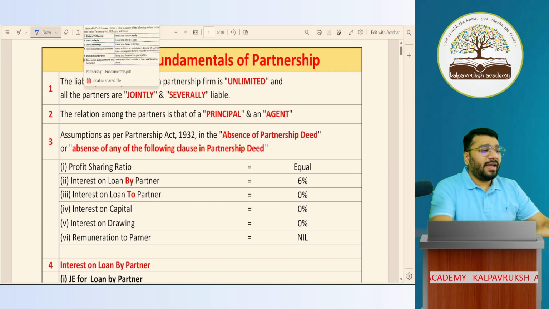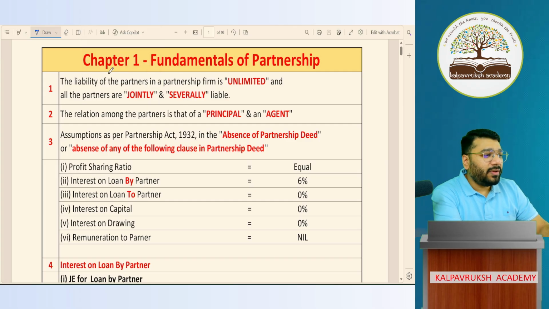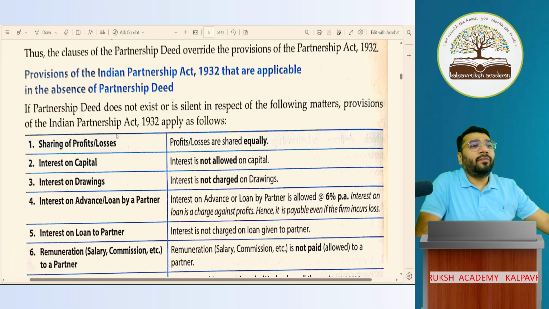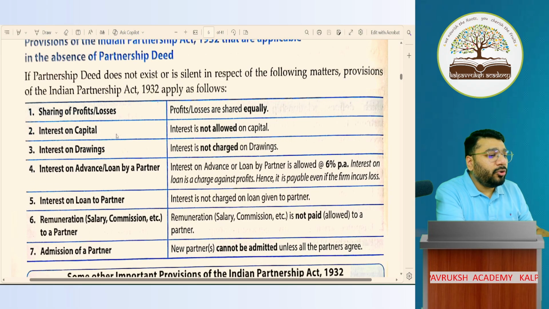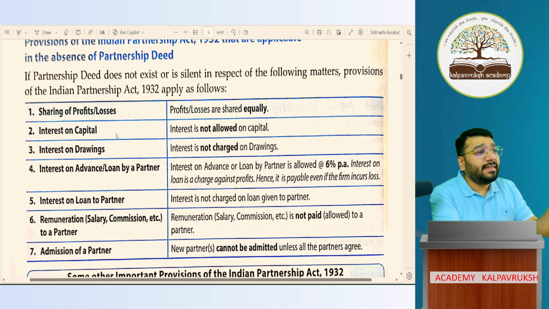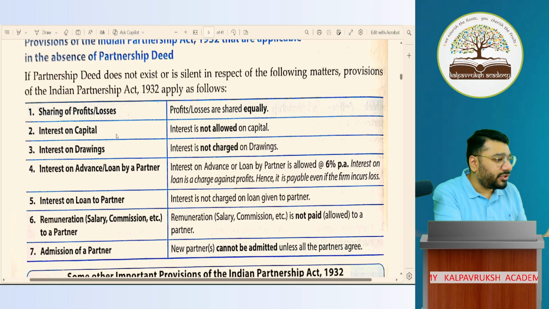Thank you so much. So, guys, we're doing this chapter called Fundamentals of Partnership. Last class, we had a discussion on the provisions of the Indian Partnership Act 1932 in the absence of a partnership deed or in the absence of a particular clause in the partnership deed. I'm not doing a recap of this because in future, at various occasions, these points will be repeated. So at that point of time, I'll take care of the revisions.